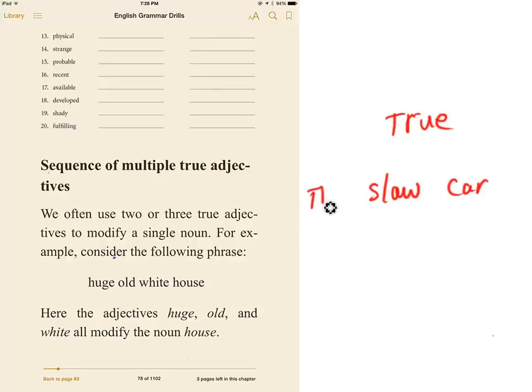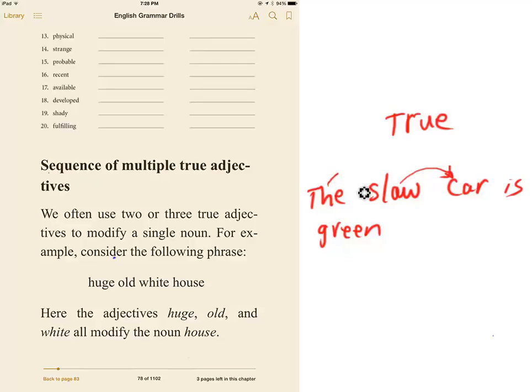The slow car is gray. You could say the slow car is green. So that's how you sequence true adjectives from articles.